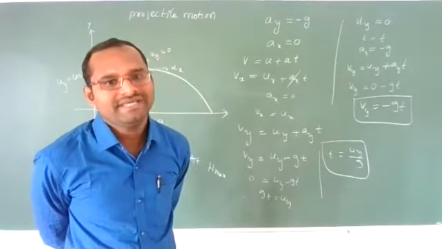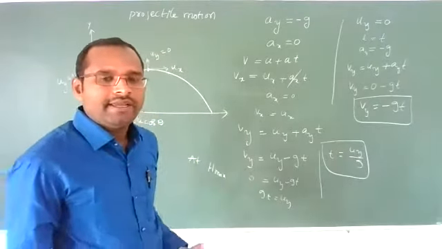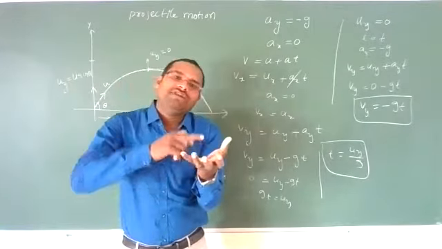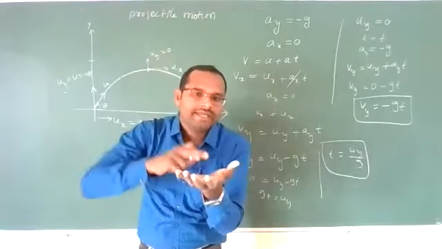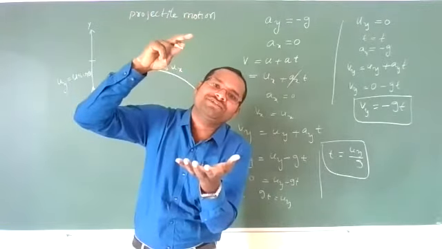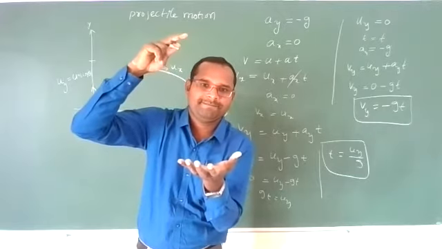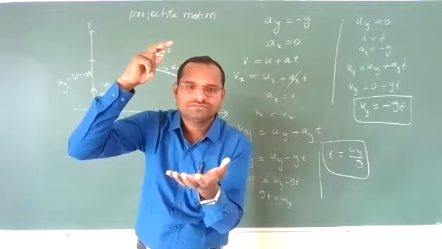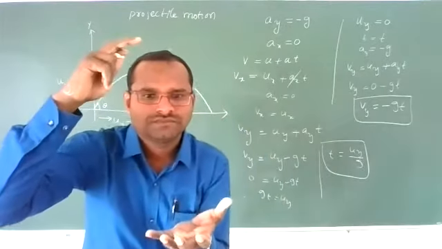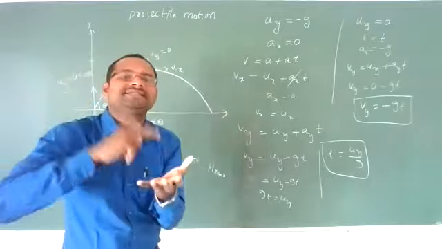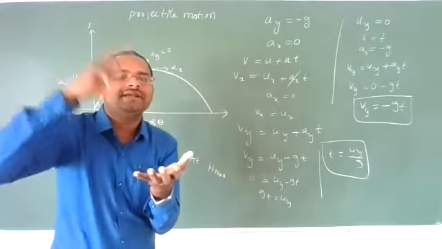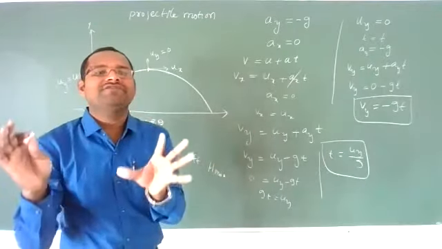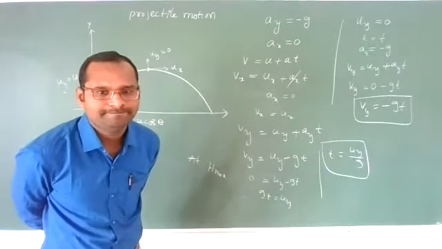Afzal is asking how uy is 0. If you throw a body upward, will it go up to infinity? No, it will reach the maximum height, then it will stop for a fraction of time. That means its vertical velocity becomes 0. Yes, Richard, it is the same as the v equal to gt formula derived in free fall. Vertical motion is the same as your freely falling body.